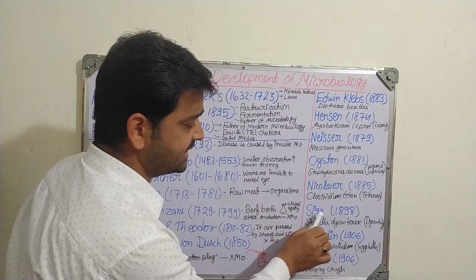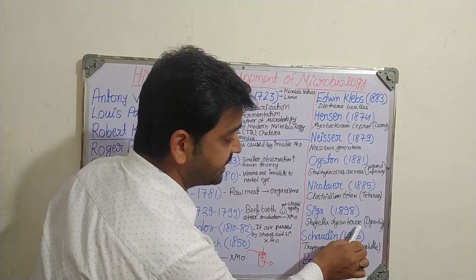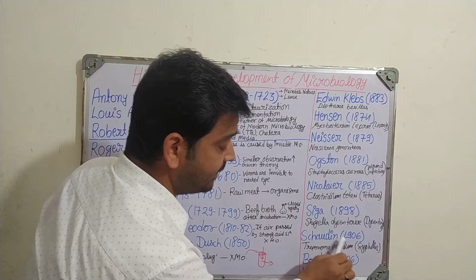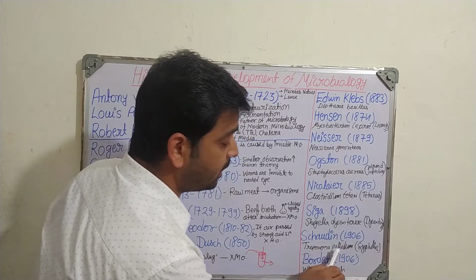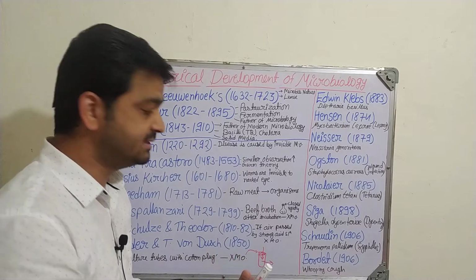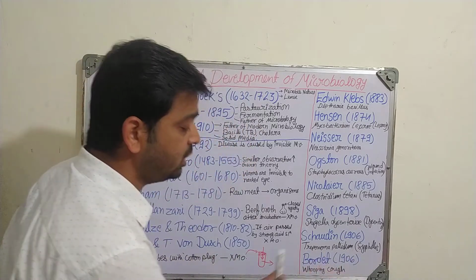Then Shiga, 1898, Shigella dysenteriae, which causes dysentery. Then Schaudinn, 1906, told about Treponema pallidum, which causes syphilis, a reproductive organ disease. Then Bordet, 1906, told about whooping cough.